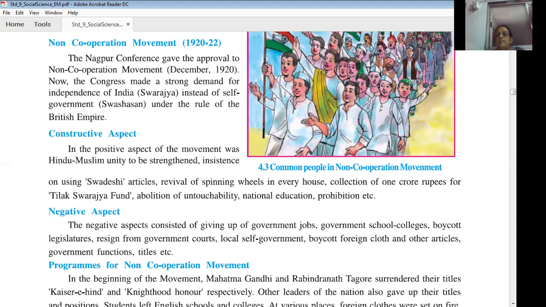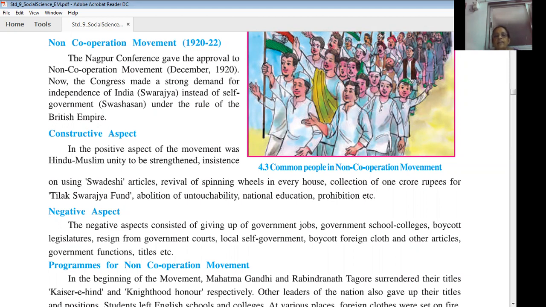Boycott legislatures, not attending the legislature, the lawmaking body. Resign from government courts. Many Indian lawyers were working in government courts, and they decided to leave their jobs. Then local self-government. Boycott foreign clothes, not using foreign goods and other articles. Then government functions, not attending British government functions. Whatever titles, honors or awards were given to Indians, they would surrender those titles and awards.